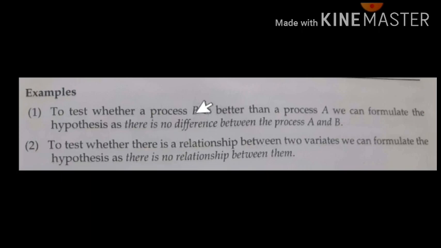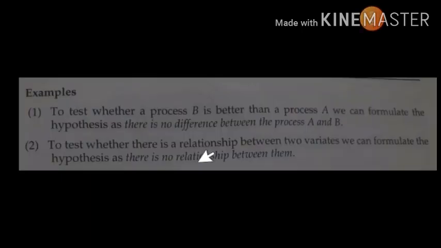If they ask you to test the hypothesis that the process is better, in that case I'll take the opposite, that it is not better, so there is no difference between process A and B. It is not better means there is no difference, correct? In the same way, if they ask about a relation, I will take that there is no relation. So taking a negative statement of what is actually required to be tested is nothing but the null hypothesis. In the next video we will discuss some more terminologies related to sampling. Thank you.